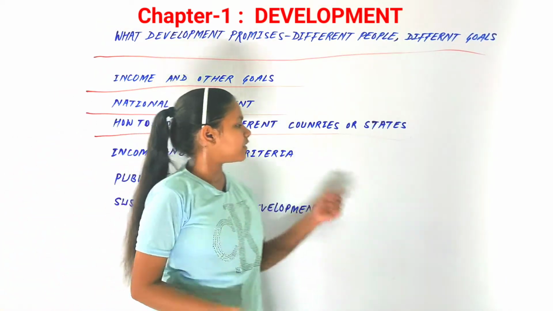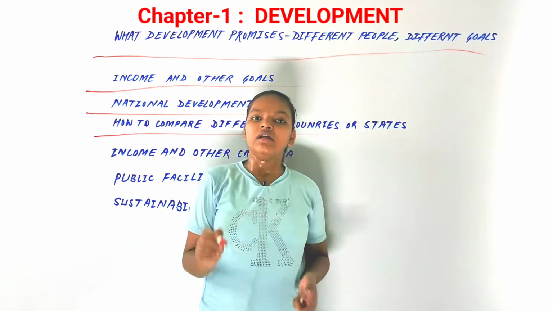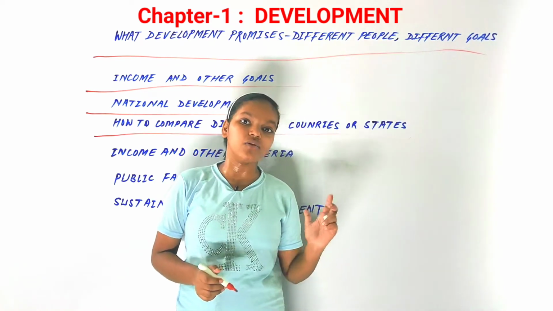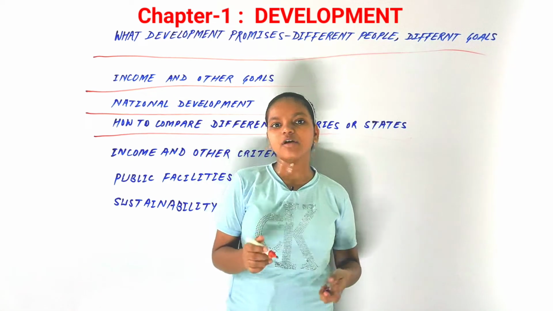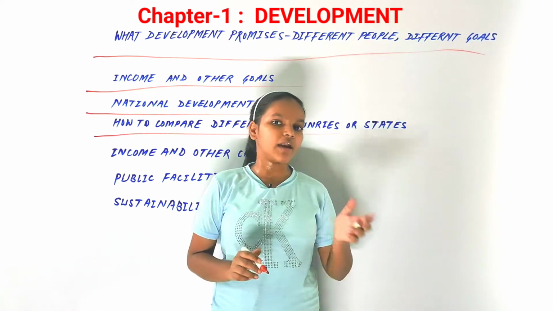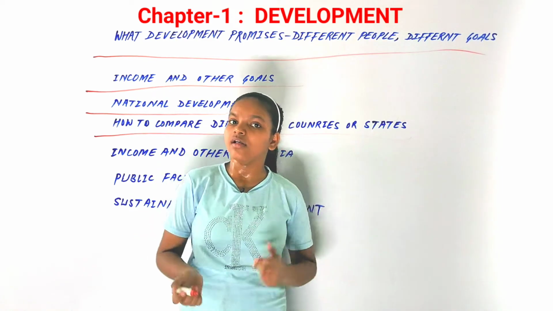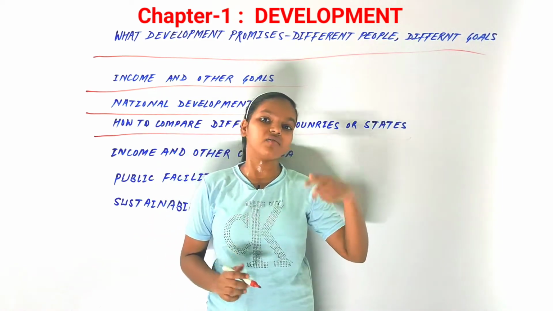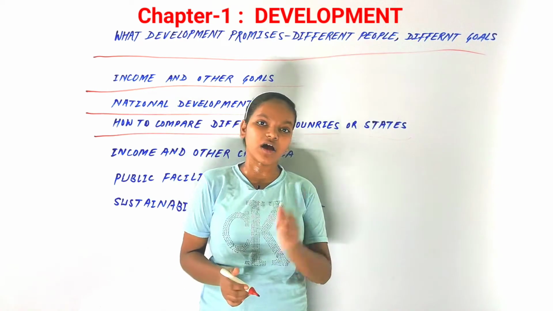So how to compare different countries or states. Now we talk about income and other goals. If we have to compare two countries or two states, we say they can't be compared. But how would they be compared? We do say, don't we, that this country is developed and this country is developing. How do we compare them?